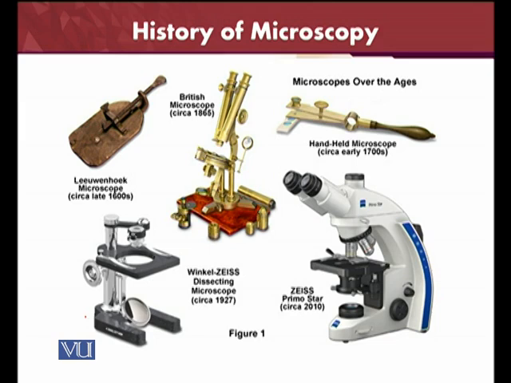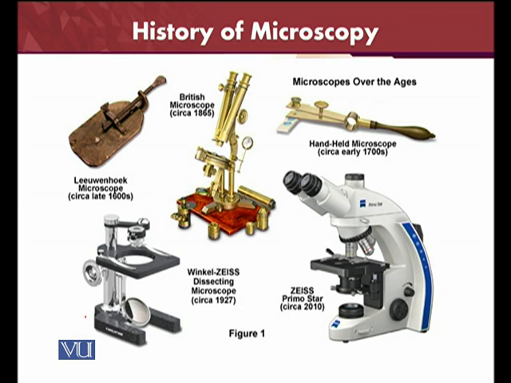So from the historical point of view, different kinds of microscopes have been invented, and now the microscope is a very important instrument, and every science laboratory has a microscope inside it.